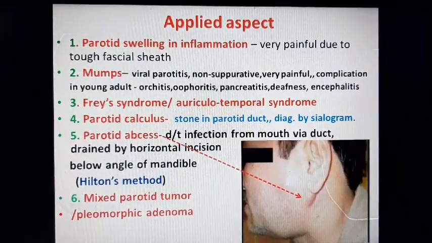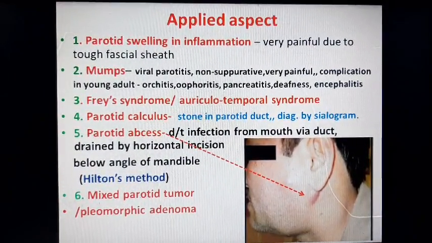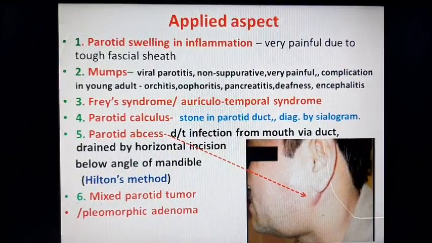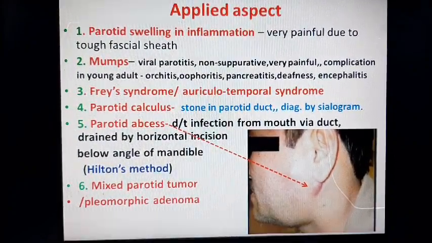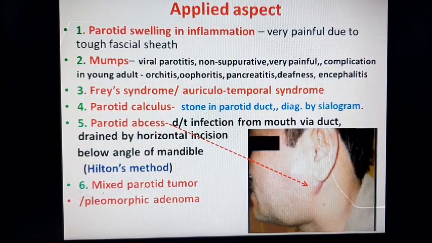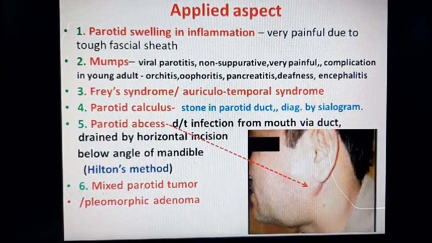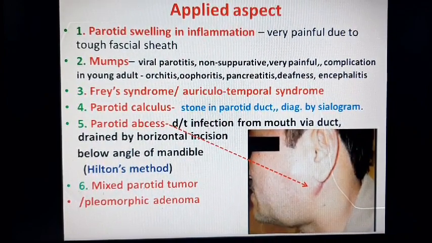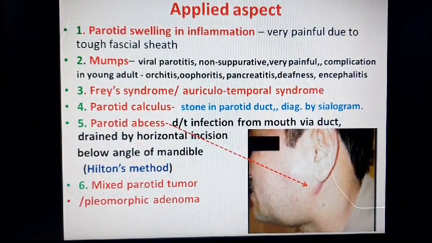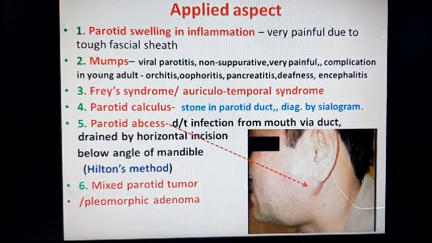Now comes the applied aspect of the parotid gland. First is parotid swelling due to inflammation. It is a very painful condition due to the tough fascial sheath of the parotid gland. Next is mumps, a very popular term. It is viral parotitis, a non-suppurative swelling of the parotid gland. It is a very painful condition, and it shows some complications when it occurs in a young adult.